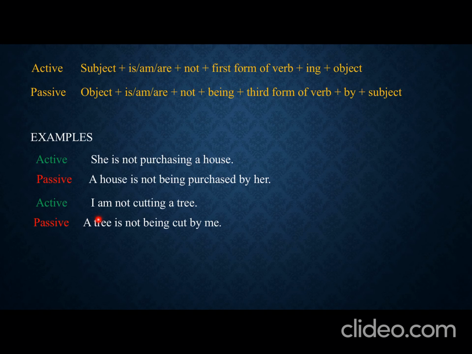I am not cutting a tree. So again, I is the subject and tree is the object. So tree becomes the subject here. A tree is not being cut by me. I am not cutting a tree. A tree is not being cut by me.